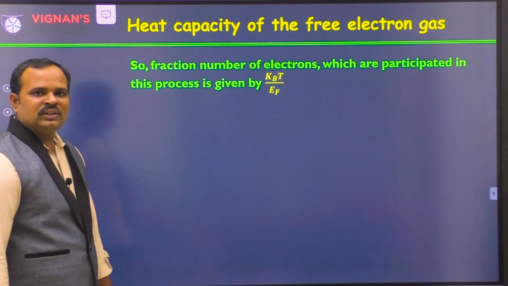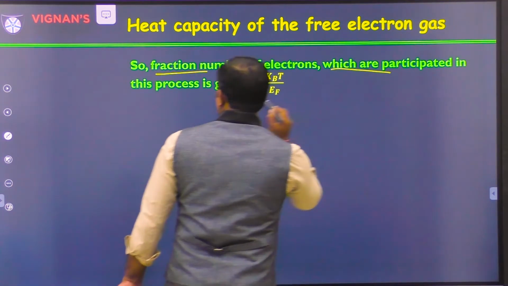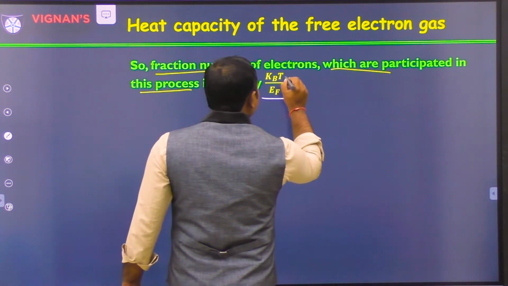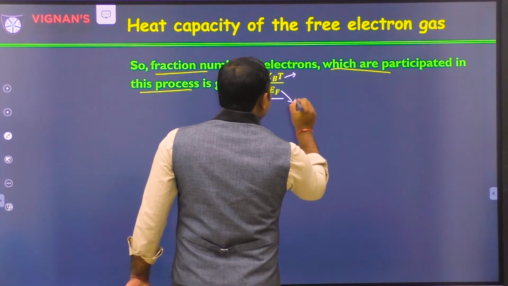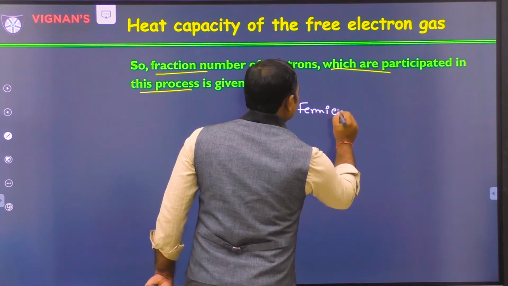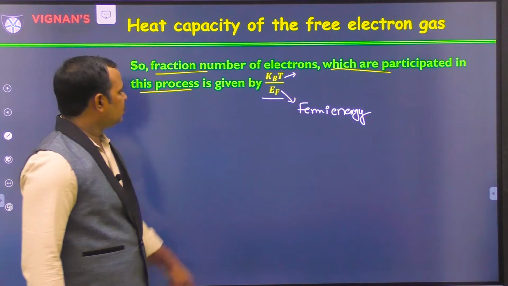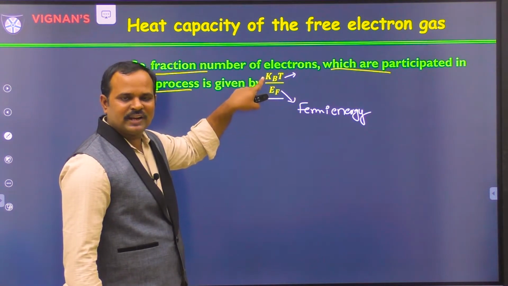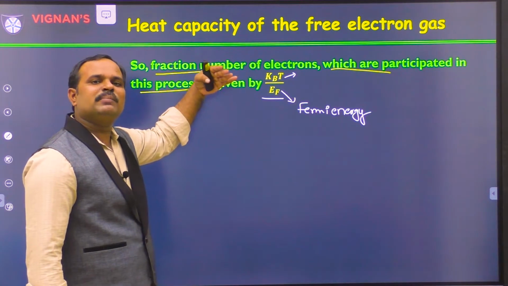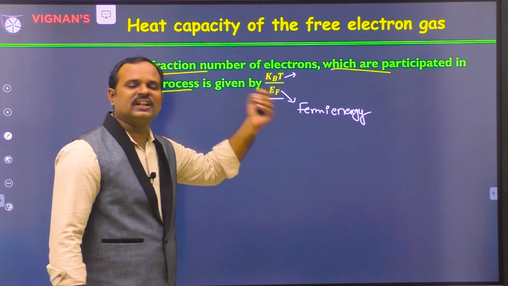Now, according to this, the fraction of electrons which participate in the process is kBT by EF, where kBT is the given energy and EF is the Fermi energy. So only this much fraction of electrons can be occupied into the higher energy levels, so that they can participate in either the conduction process or the specific heat process or any other process.